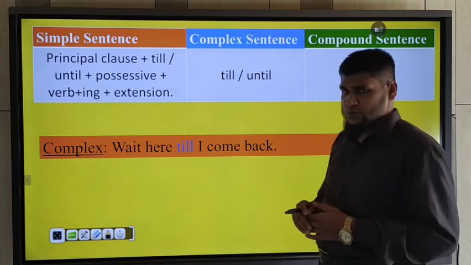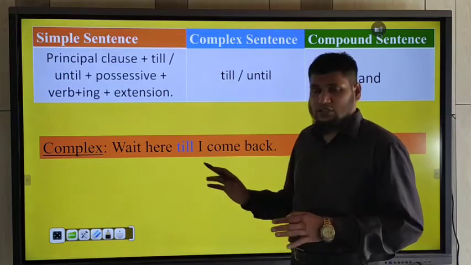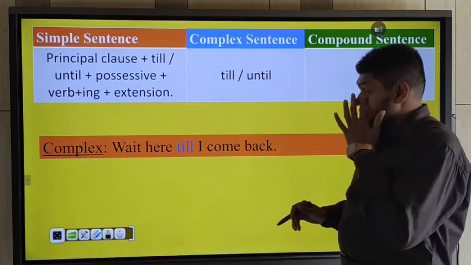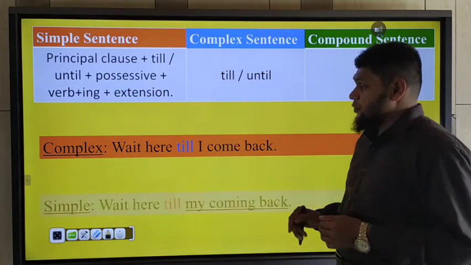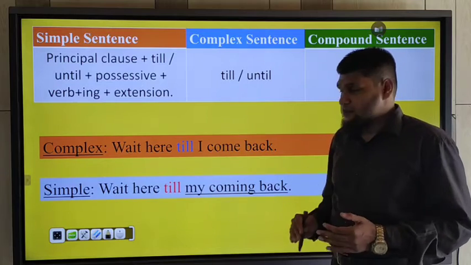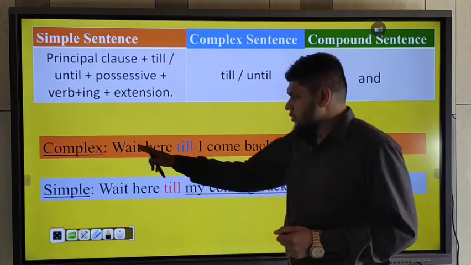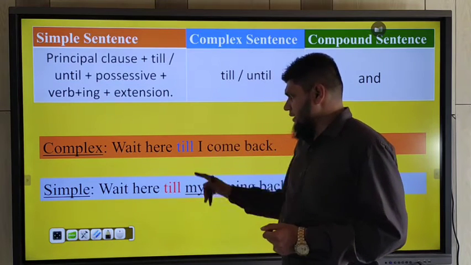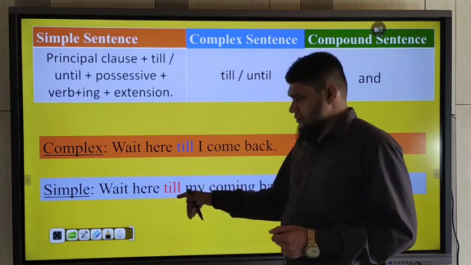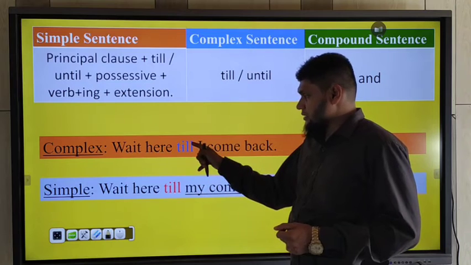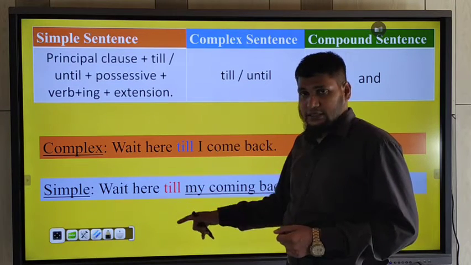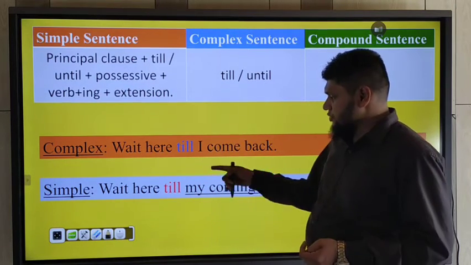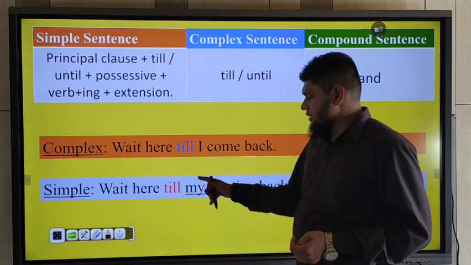So here till is conjunction and it would be preposition in the simple sentence like this: wait here, principal clause is used at first, and then till is used here as preposition. Here till is conjunction and here till is preposition, and after preposition you should use the possessive form of the subject.